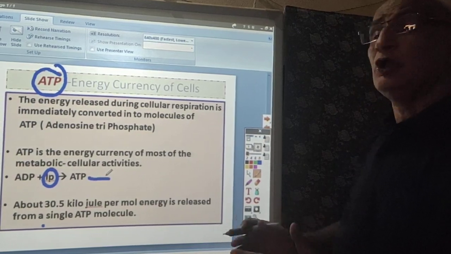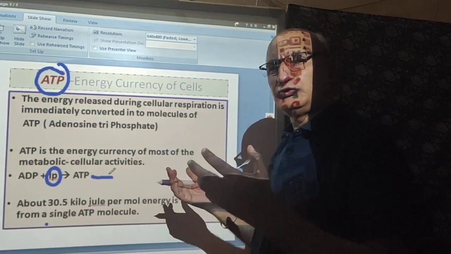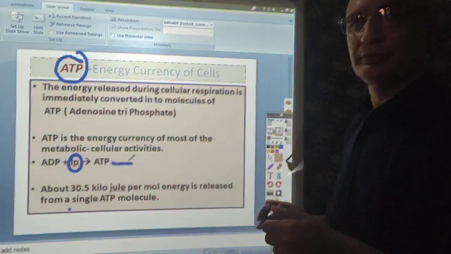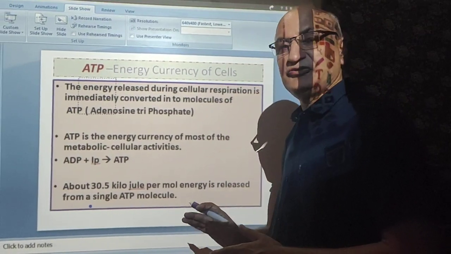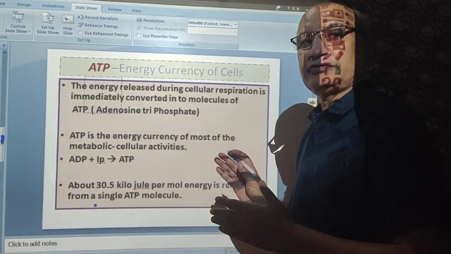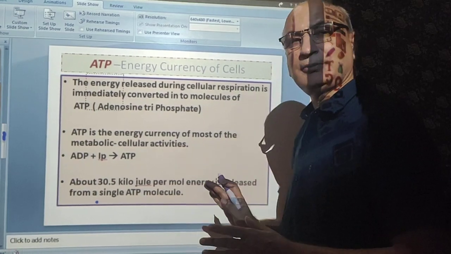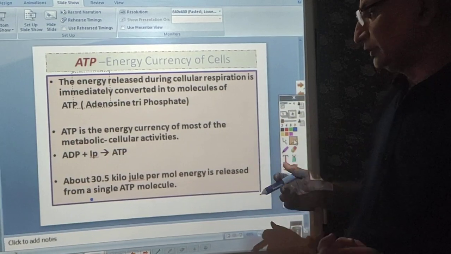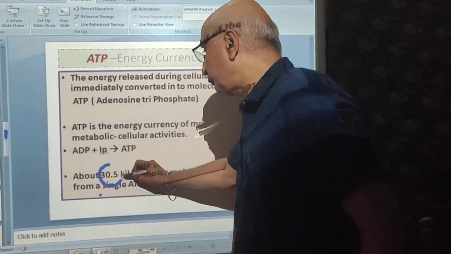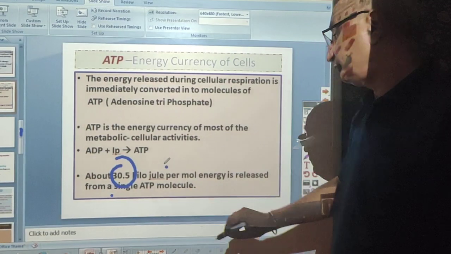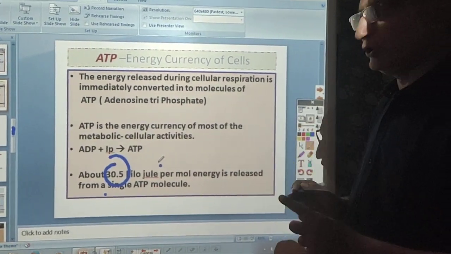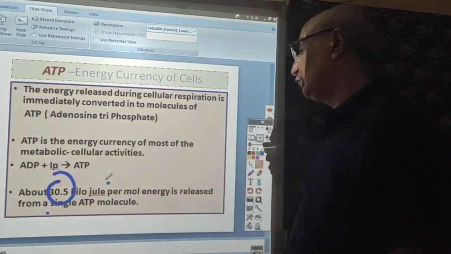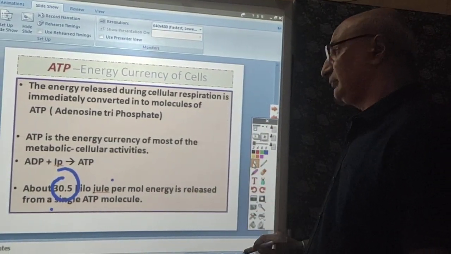Now, dear students, as I just mentioned, this ATP is required for all the metabolic activities inside the cell. And now you will be amazed to learn that a single molecule of ATP may liberate near about 30.5 kilojoules of energy per ATP molecule.